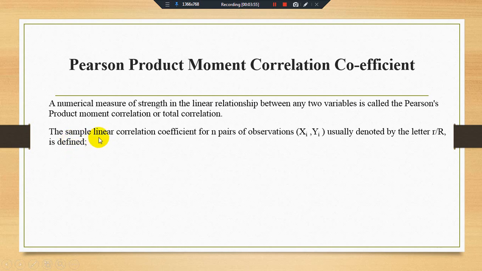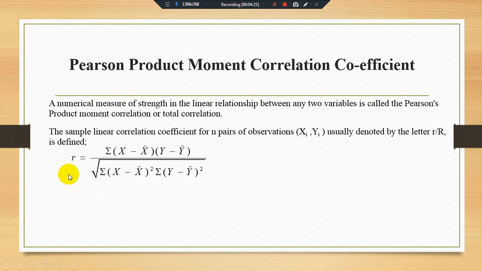The sample linear correlation coefficient for n pairs of observations (xi, yi) is usually denoted by the letter r. Some books use lowercase r for the notation of correlation, and some use uppercase R. Let's see the formula: r is equal to the summation of (x minus x bar) times (y minus y bar), divided by the square root of the summation of (x minus x bar) whole square times the summation of (y minus y bar) whole square.